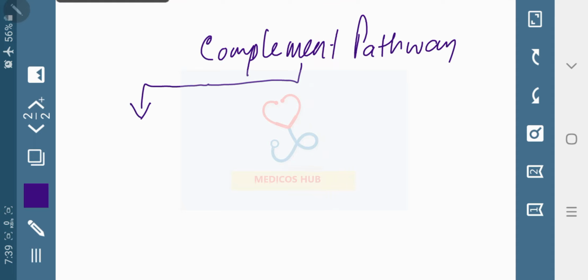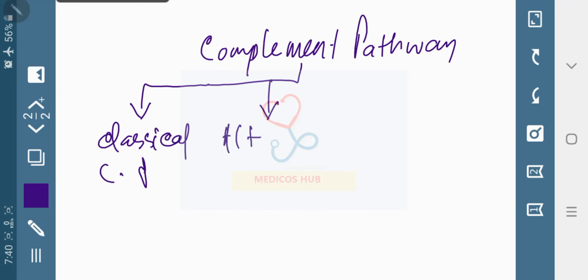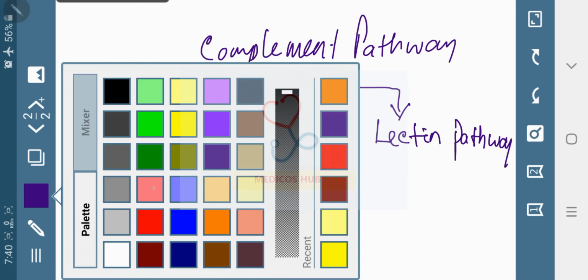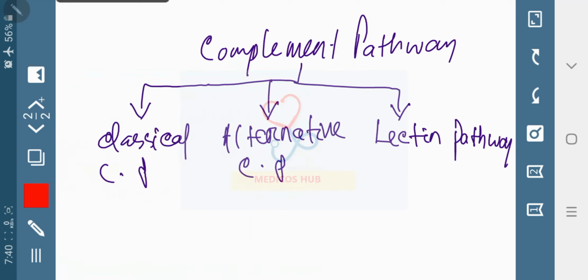First is the classical complement pathway, the second one is the alternative complement pathway, and the third one is the lectin pathway. We'll discuss the classical complement pathway.